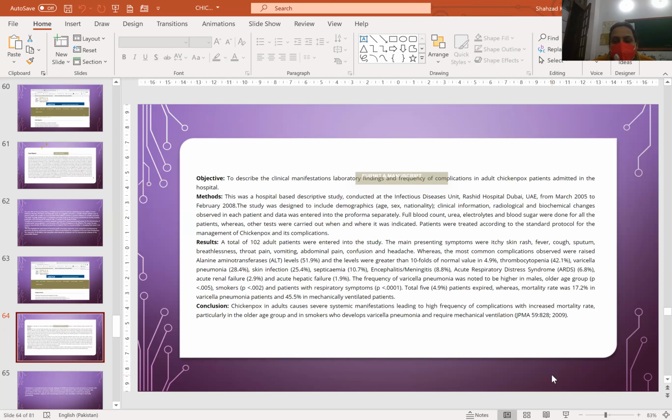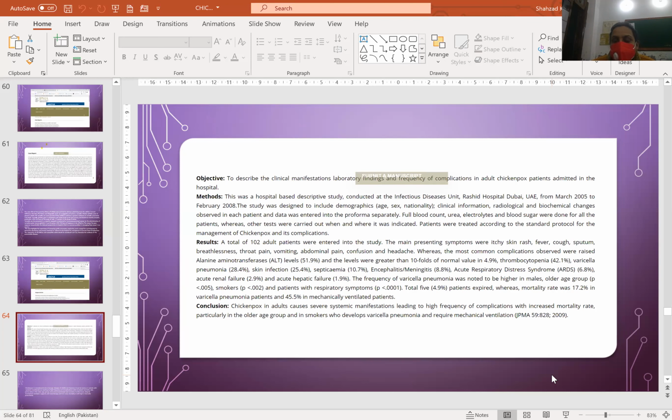This study was done in the infectious disease unit in the UAE from March 2005 to 2008. The study was designed to include demographic data, age, sex, nationality, clinical information, and radiological and biochemical changes observed in each patient, and the data was entered in a proforma. A total of 102 adult patients were entered in the study.